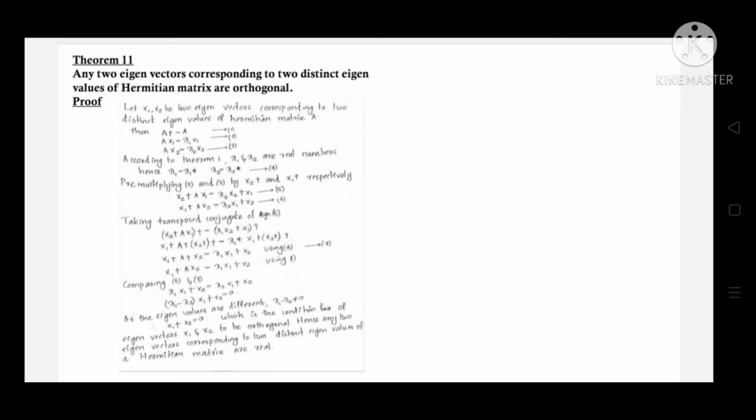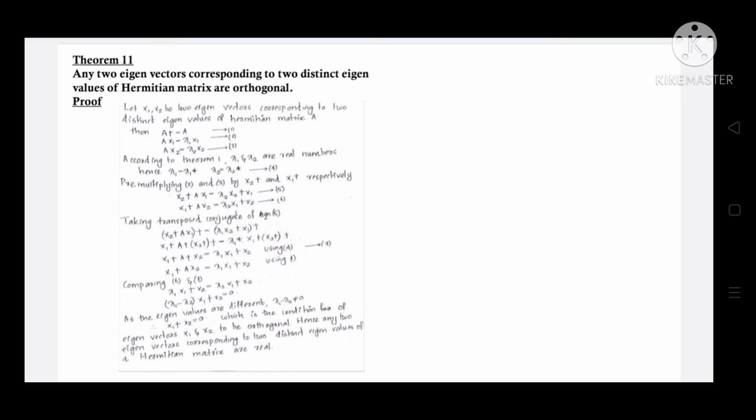Then according to the previous theorem, lambda 1 and lambda 2 are real numbers. Hence, lambda 1 star is equal to lambda 1, lambda 2 star is equal to lambda 2.